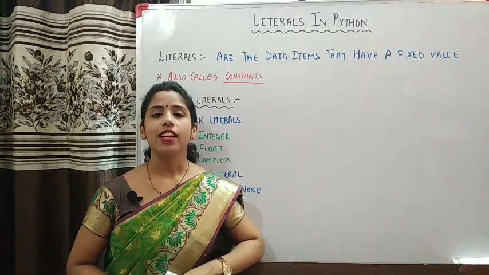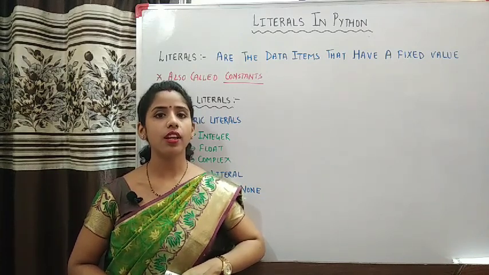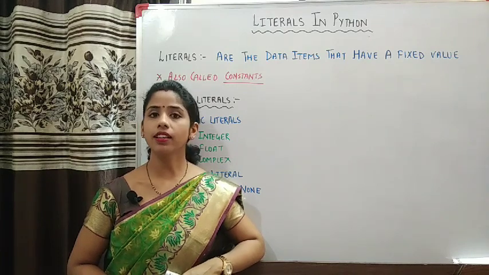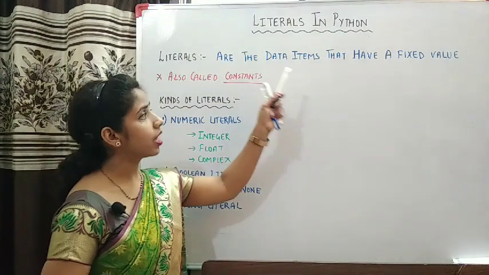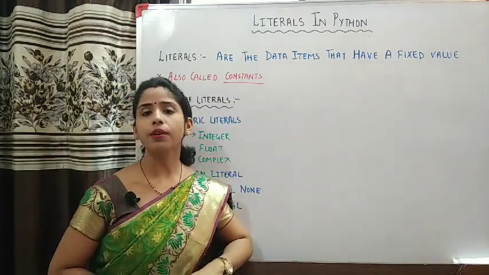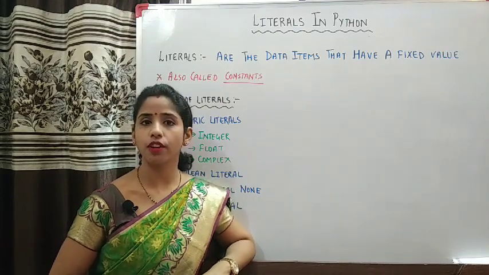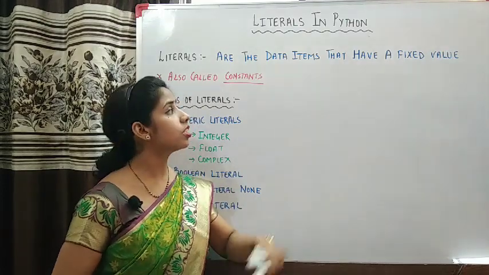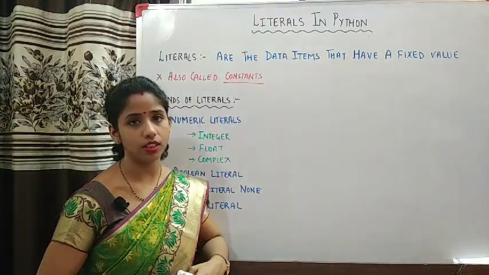Welcome students. In this video we are going to discuss another type of token, and that is literals, in detail. Now literals are the data items that have fixed values, unlike variables whose values can change at any point of time during the execution of the program. Since literals have fixed values, they are also called constants.